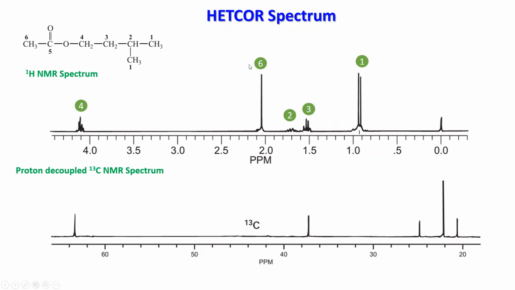Suppose you have assigned your proton peaks, but you don't know which carbon is for which. Understood? You got the signals of carbon, you don't know which one is for what. What you know is only which proton is coming where, that you have designated. Now let us come to the HETCOR spectrum, then you will understand.